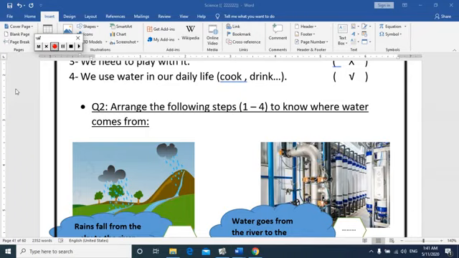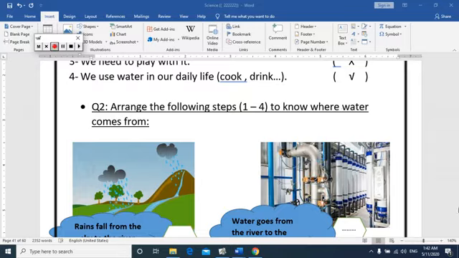Let's move to question number 2. Arrange the following steps from 1 to 4 to know where water comes from. Now, who can say the first step? Yes, Jana Muhammad? I can hear you. Excellent, Jana. The first step is rain fall from the sky to the river.